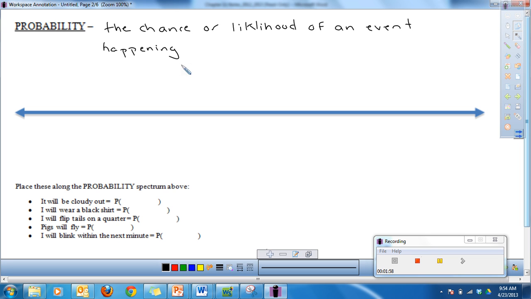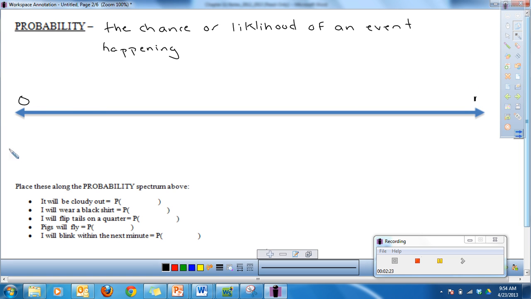If you need to, take a minute, pause your video, copy this down, and then resume the video so you can hear the explanation. When we talk about probability, we're going to use this line right here to illustrate what's happening. We need to think of probability on a scale of 0 to 1.